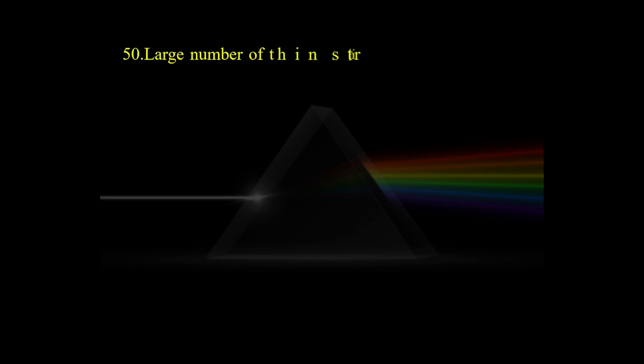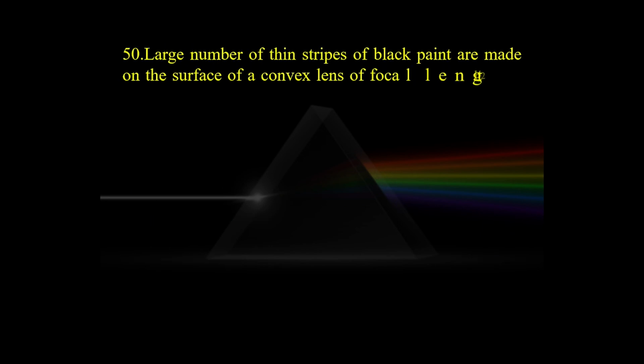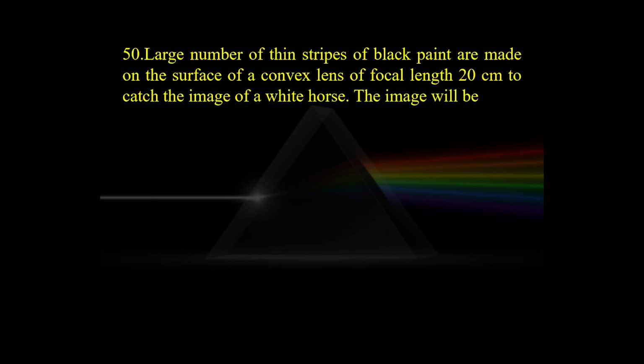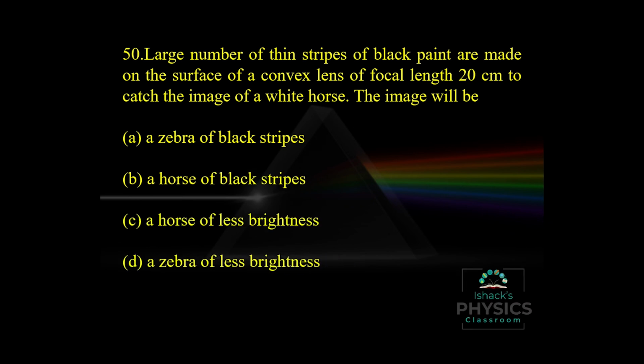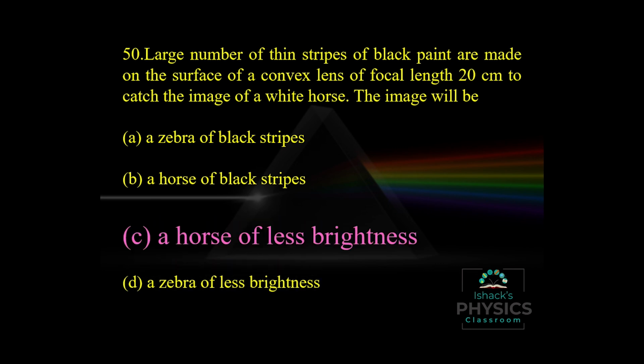A large number of thin strips of black paint are made on the surface of a convex lens of focal length 20 centimeters to catch the image of a white horse. What will the image be? We have four options. In the case of a convex lens with thin strips, the light at the strips is blocked, so we get a less bright image. We do not get a zebra; we get a less bright image, because the light from that portion is blocked by the thin strips, so there is less light to form the image.